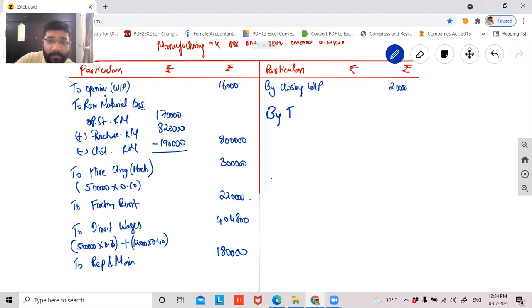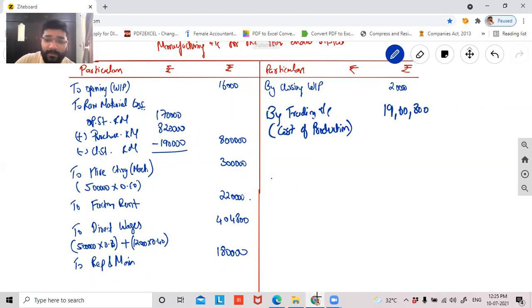Because you're transferring this to the trading account, no? It is nothing but the cost of production or manufacturing cost: 19,800,000. Sorry, 19 lakh 80 thousand, 19,800,000, like this.